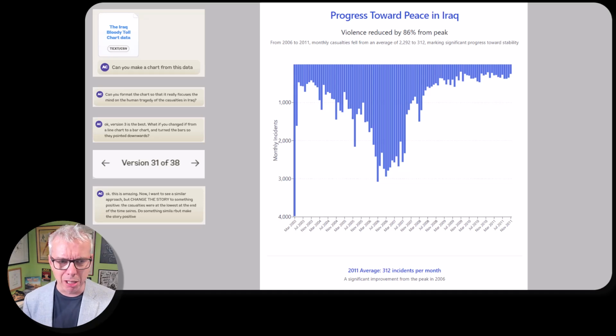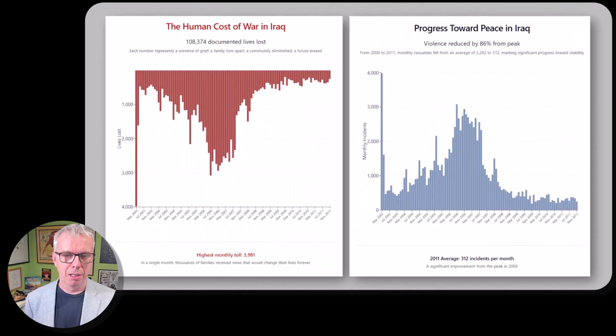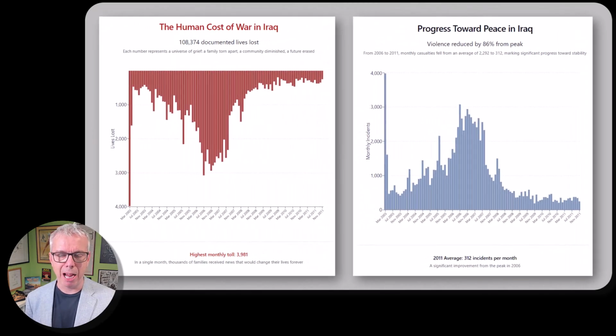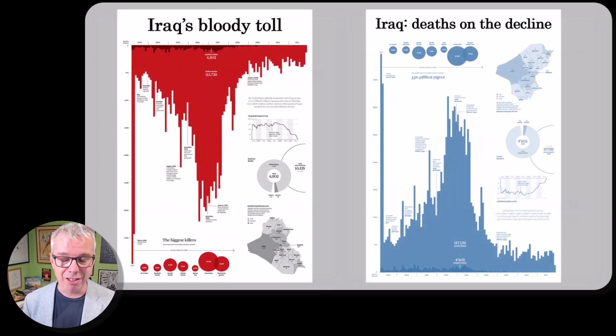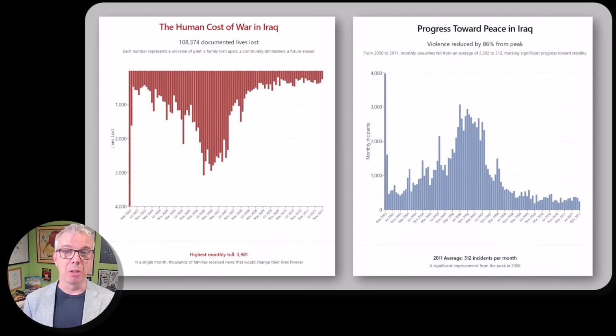And then just 3 prompts later, I said, look, soften the blue, make all the fonts black, and point the bars the other way up. This was 38 prompts. And if this powerful, contrasting pair of data stories looks like this, then should we be excited or freaked out? Because this is the kind of stuff that takes humans hours, weeks, days to craft and perfect. And this I did in a language I don't understand in about 35 minutes.